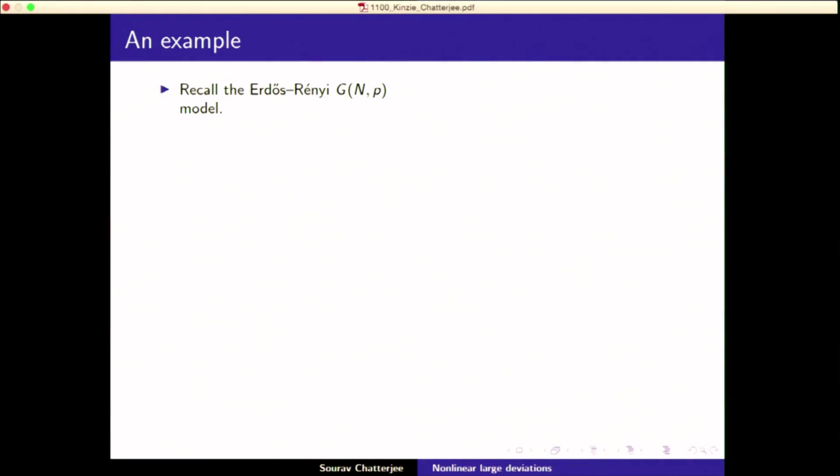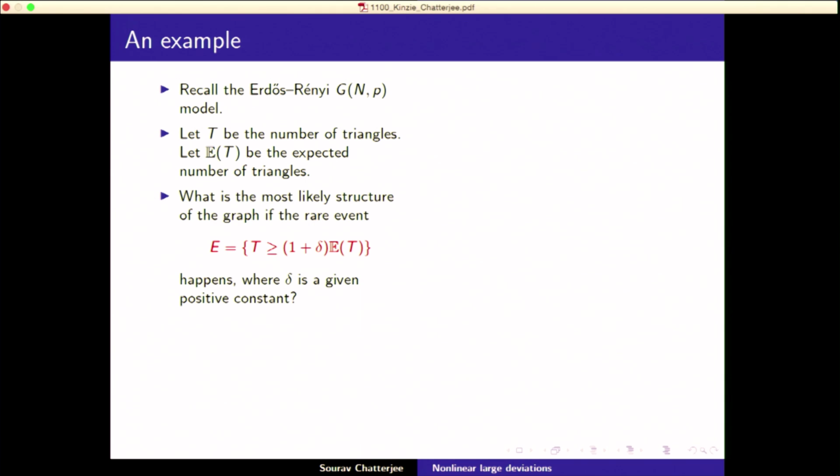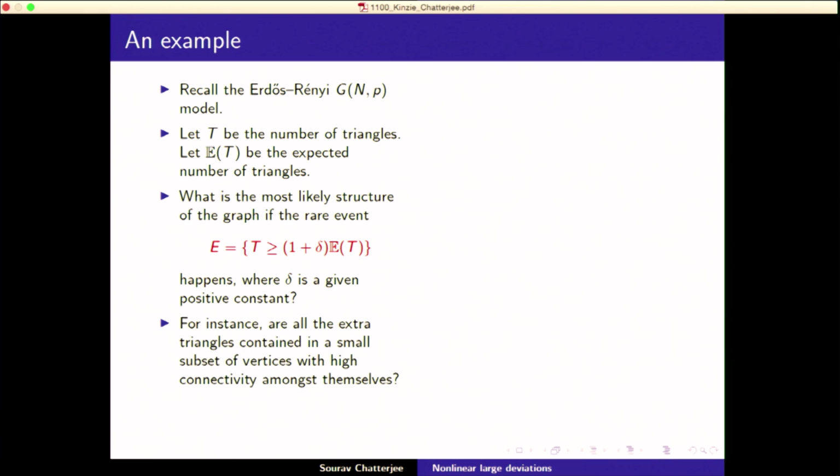So here is an example of the kind of results. In this slide, I'll give you a very counterintuitive sort of result that you get from this investigation. So recall this model. You have n individuals, any 2 are friends with probability p independently, and T is the number of triangles. Let E[T] be the expected number of triangles. And you would want to know what is the most likely structure of the graph if this rare event happens, that the number of triangles is a fraction more than the expected value.